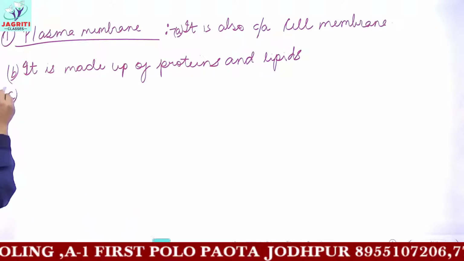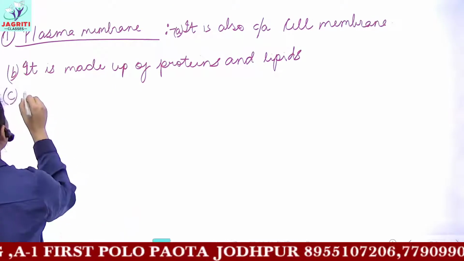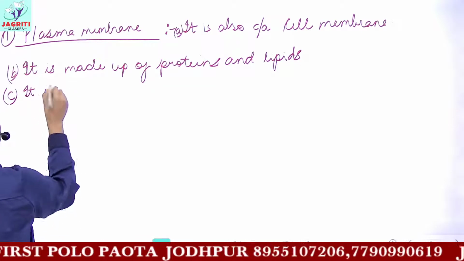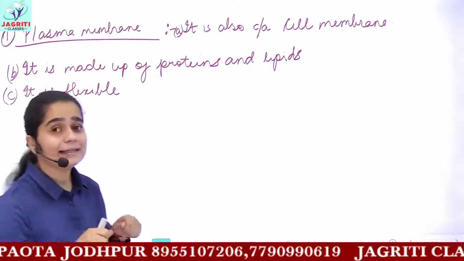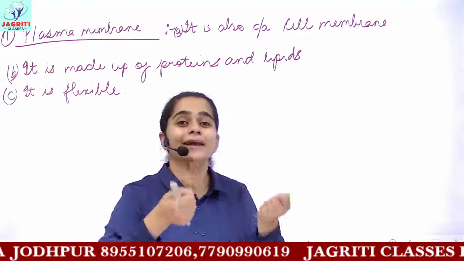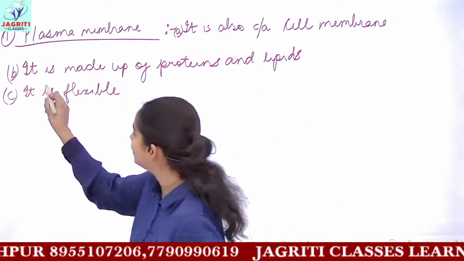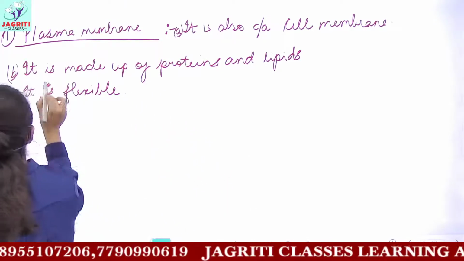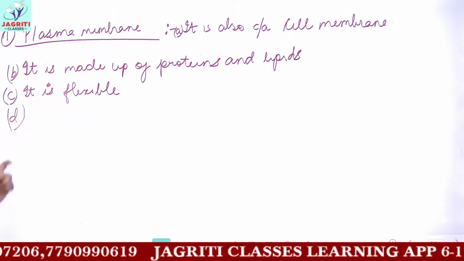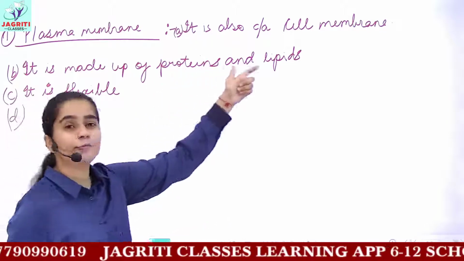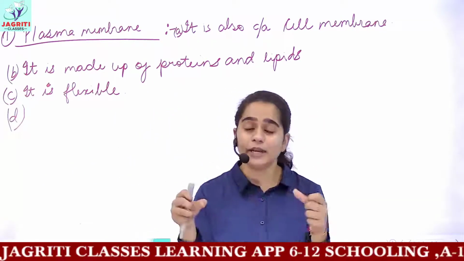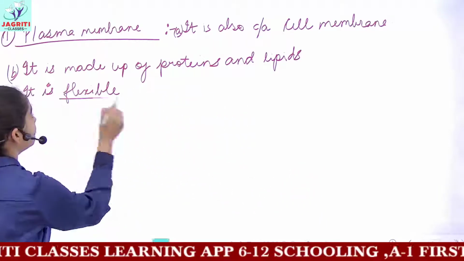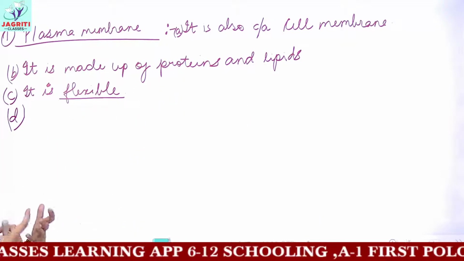So the next point is that plasma membrane is comparatively flexible. That is, it has the ability to bend. It can fold or get bent. The reason is that proteins and lipids are usually loosely bound components which give it a flexible nature.